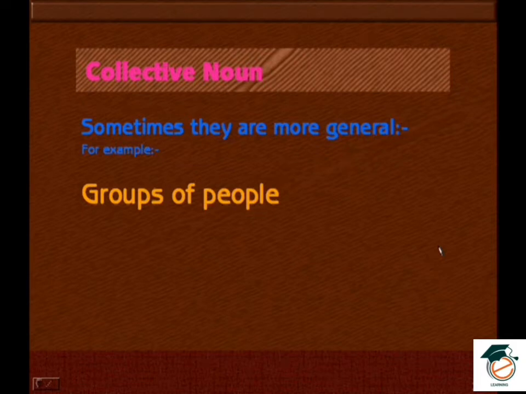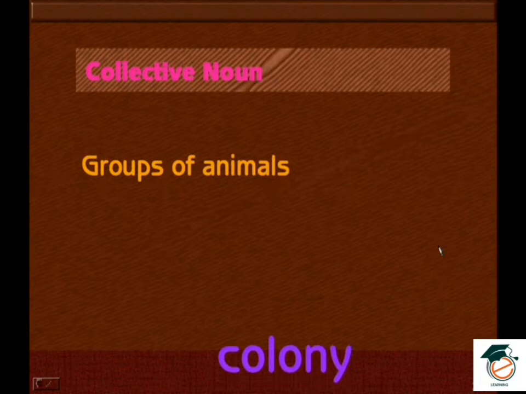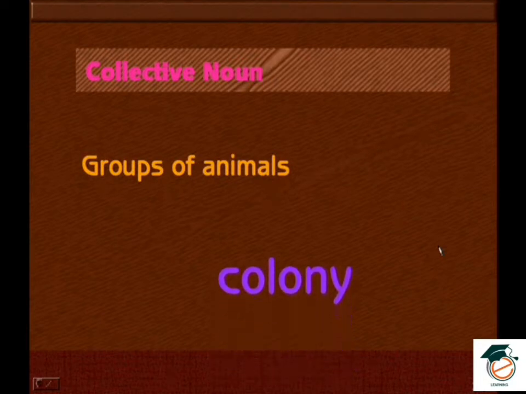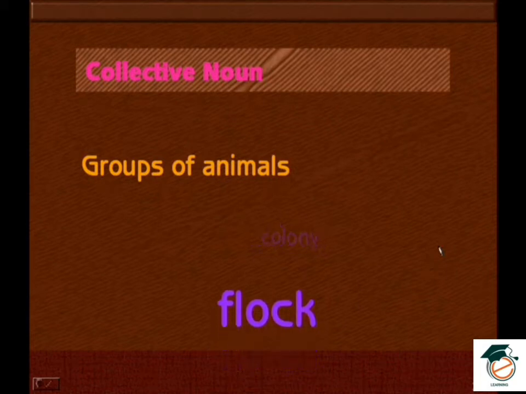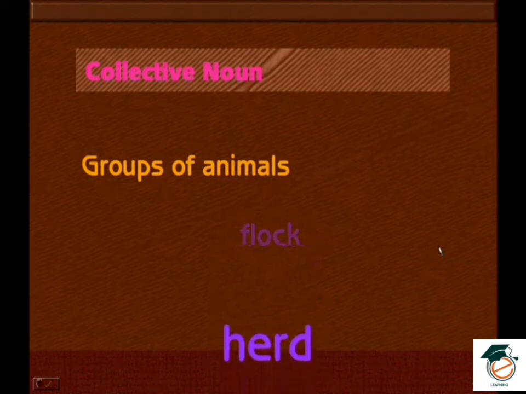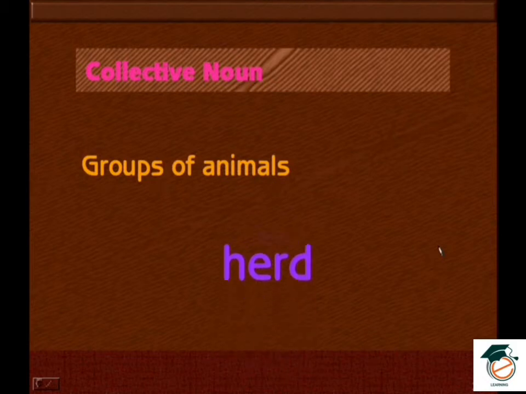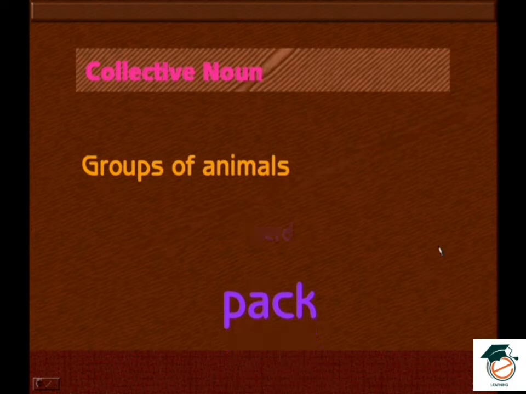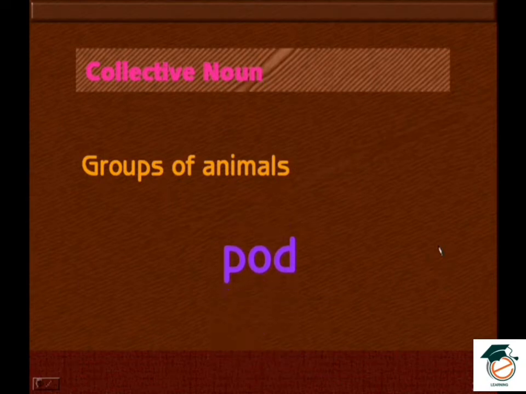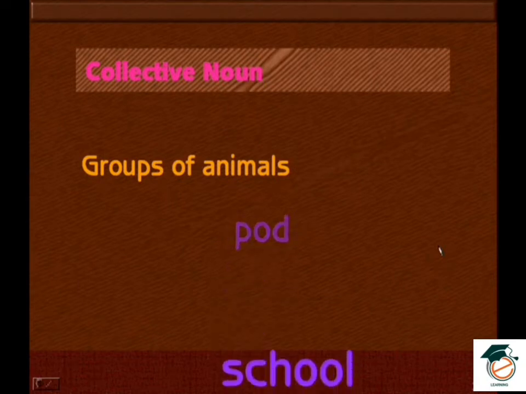Now we'll move to the next one. Group of animals. Colony. Flock. Herd. Pack. Pod.